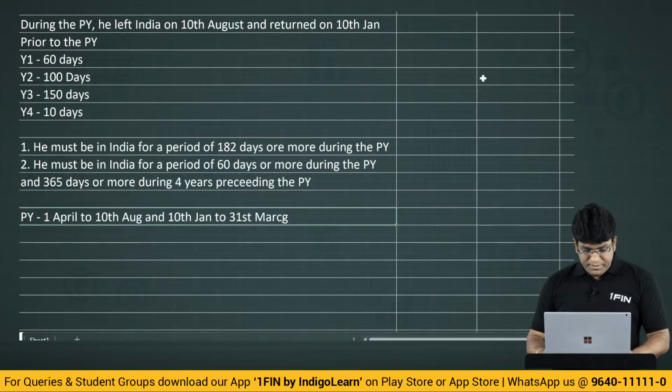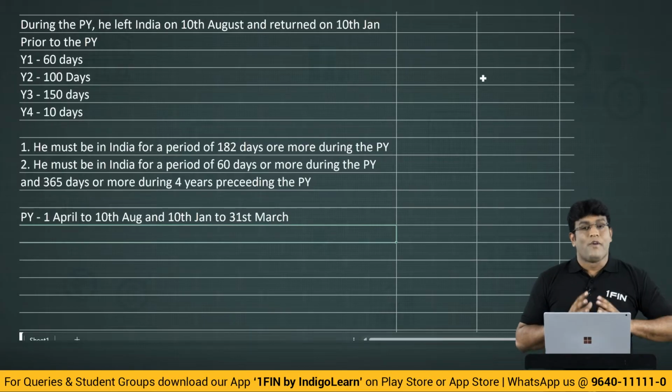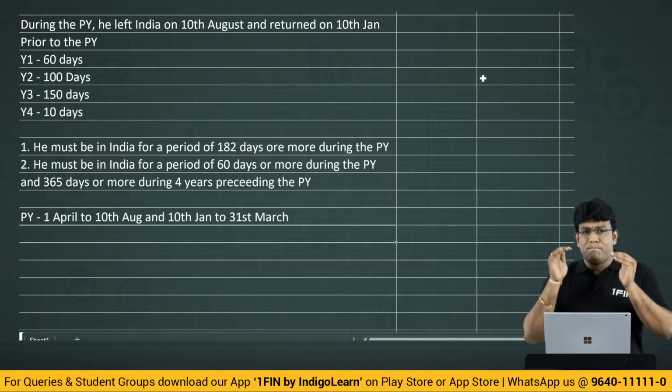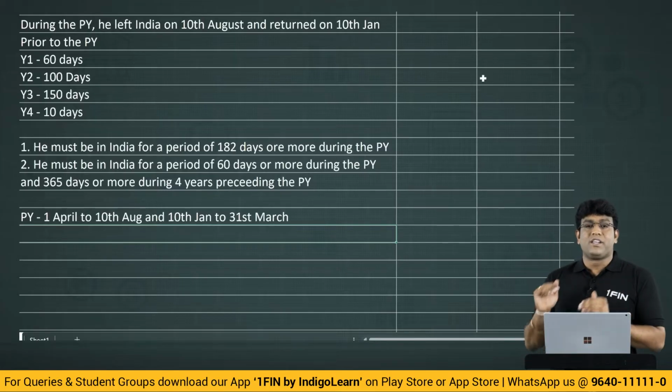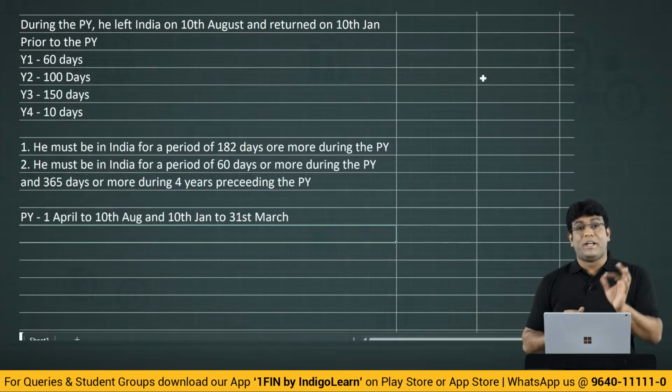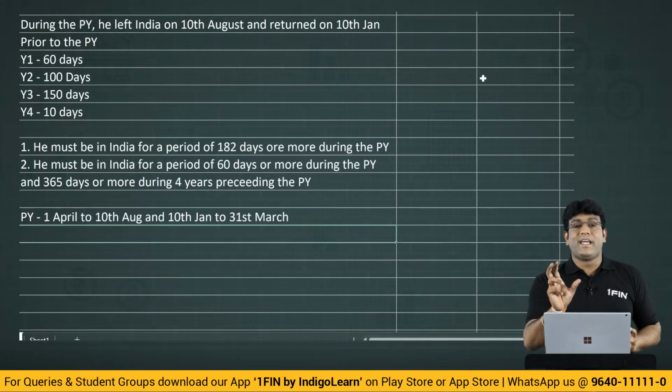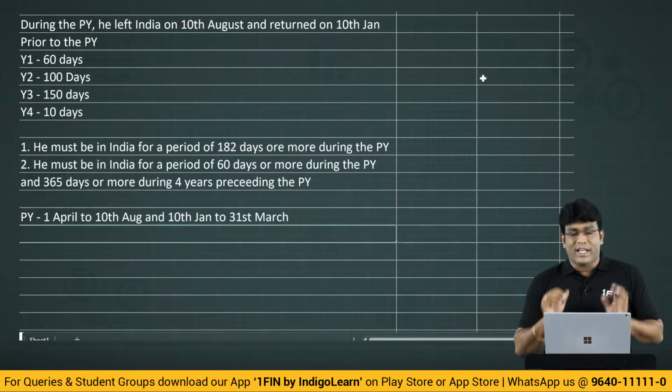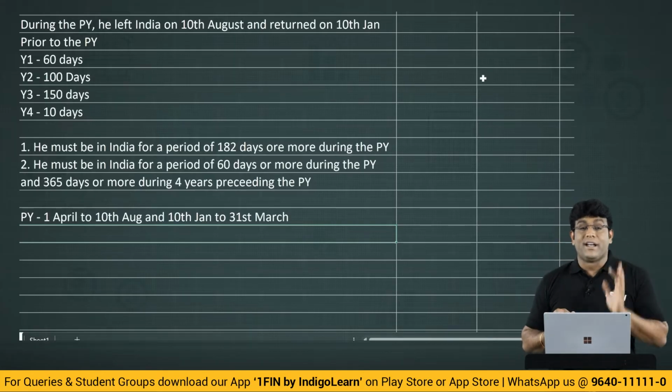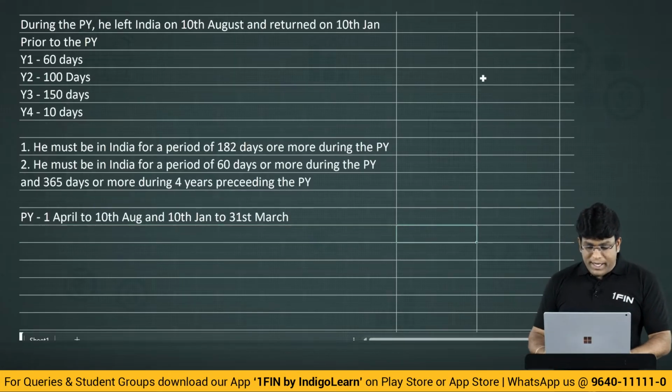Friends, agreed? Because he left India on 10th of August, but he came back on 10th of Jan. When he came back on 10th of Jan, we will consider only till 31st March, because we have to look at only during the previous year how many days he is in India. We are concerned only with the previous year. That's it. See now. 1st April means, tell me guys, come on.